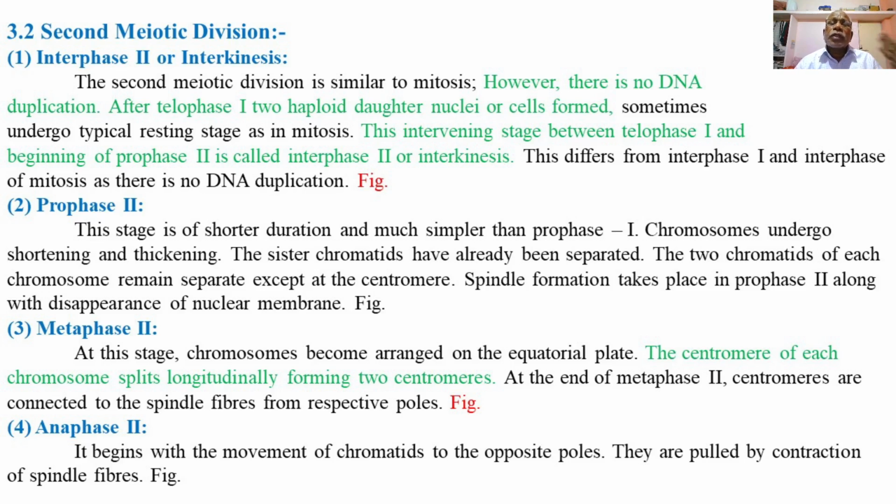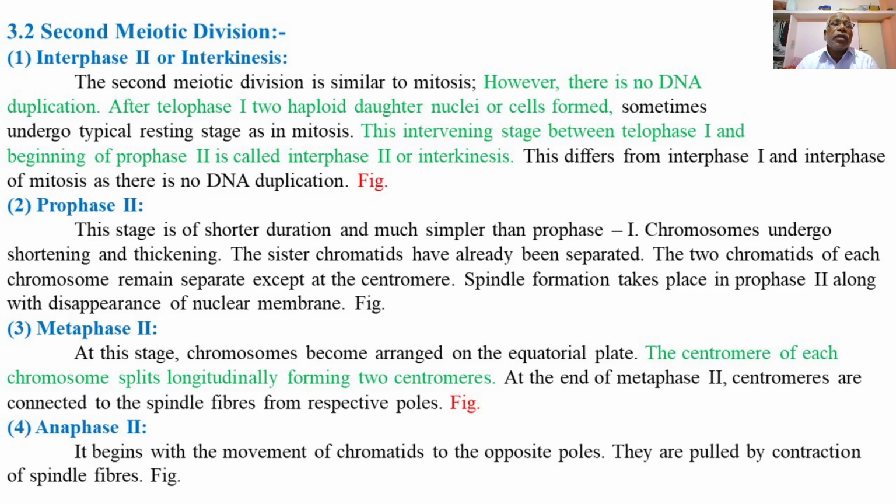Last time we explained the first meiotic division, and at the end of the first meiotic division two daughter cells are produced with a haploid set of chromosomes in their nucleus, or two haploid cells are formed at the end of telophase 1, the end of the first meiotic division. Now today we will explain the second meiotic division.